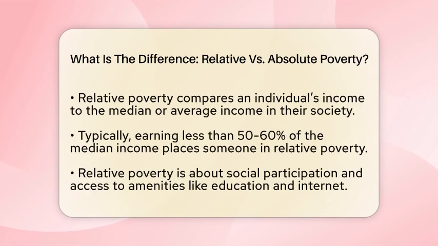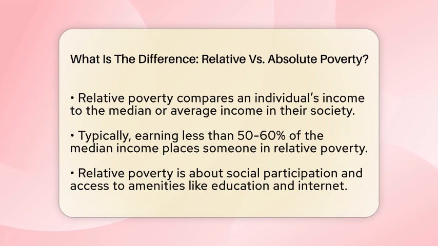It's the same everywhere. It's used to identify those who are in the most urgent need of help, especially in countries where poverty is extreme. Absolute poverty focuses on survival and physical well-being, making it easier to compare across nations and track progress over time.